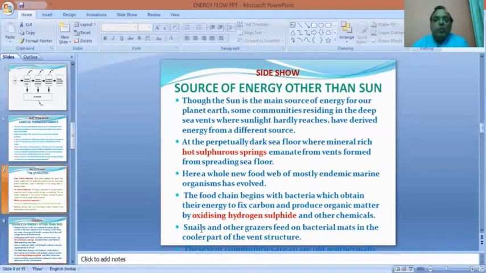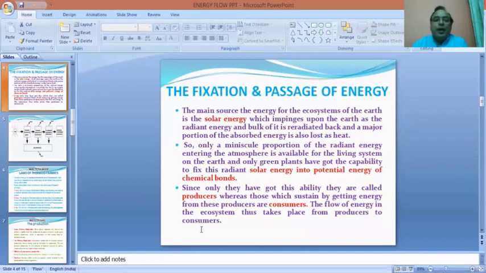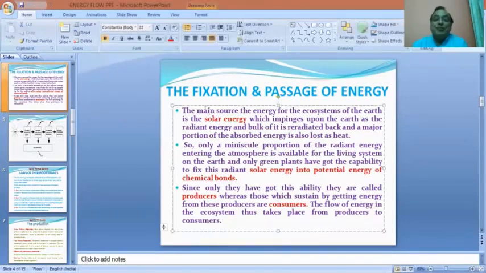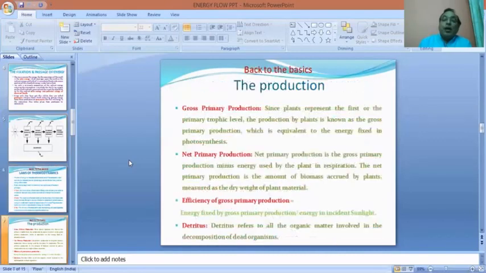Now, going to the previous slide, you can see that I have written here, sun is the main source of the energy. I have deliberately not written that the sun is the only source of energy, but it is the main or predominant source of energy, you can say. So it implies that there must be some other sources of energy also upon which the living system must be thriving.